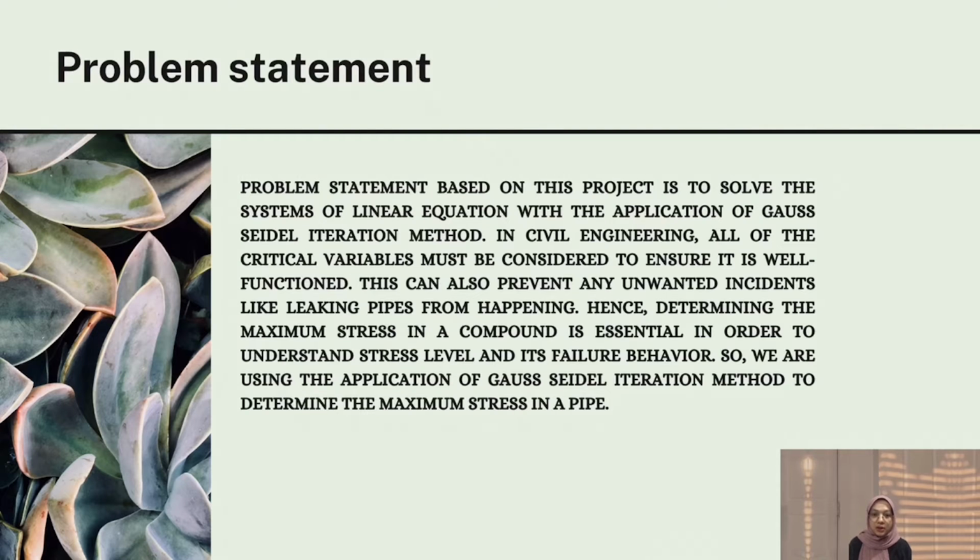The problem statement based on this project is to solve systems of linear equations with the application of the Gauss-Seidel iteration method. In civil engineering, all of the critical variables must be considered to ensure it is well functioned. This can also prevent any unwanted incidents like leaking pipes from happening. Hence, determining the maximum stress in a compound is essential in order to understand stress level and its failure behavior. So, we are using the Gauss-Seidel iteration method to determine the maximum stress in a pipe.